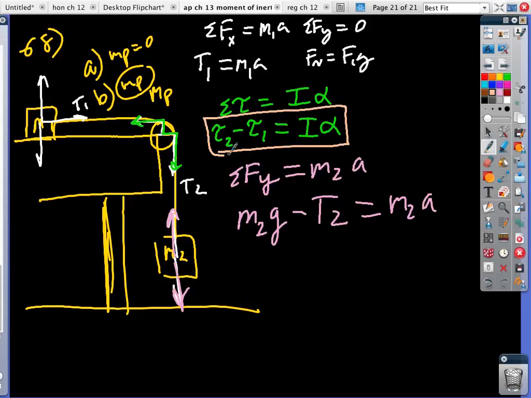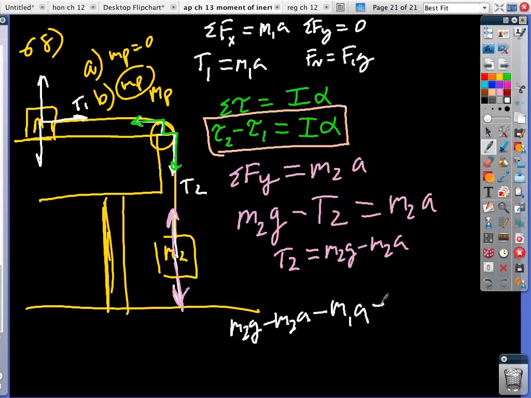Okay. So if I go back to here, I would say T2 is equal to M2G minus M2A. And now if I go to white, I can sub everything in. So I get M2G minus M2A minus M1A equals 1/2 MP R squared A over R. And now I can solve for A.